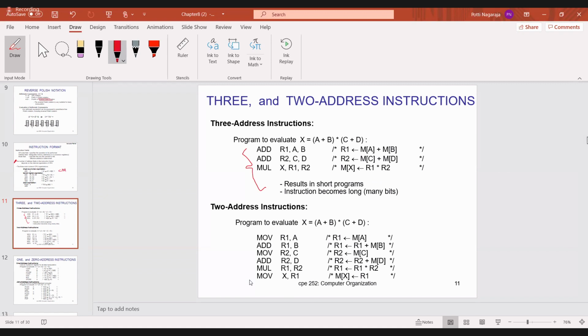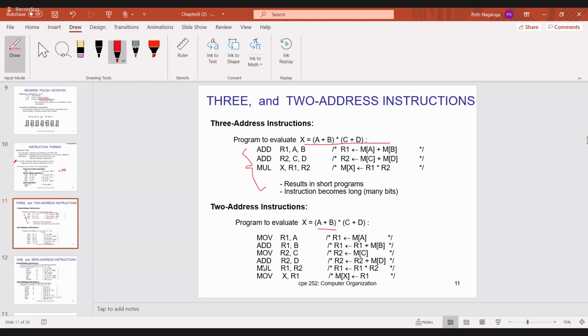Now the same program I am implementing with only two address instructions. How? See here, move R1, A. Whatever is there in A memory location, transfer to R1. And now we have to add B. Add R1, B. Now R1 and B are added and the value is stored in R1. That means in B memory location, whatever is there, you have to add it with R1. So you got A plus B.